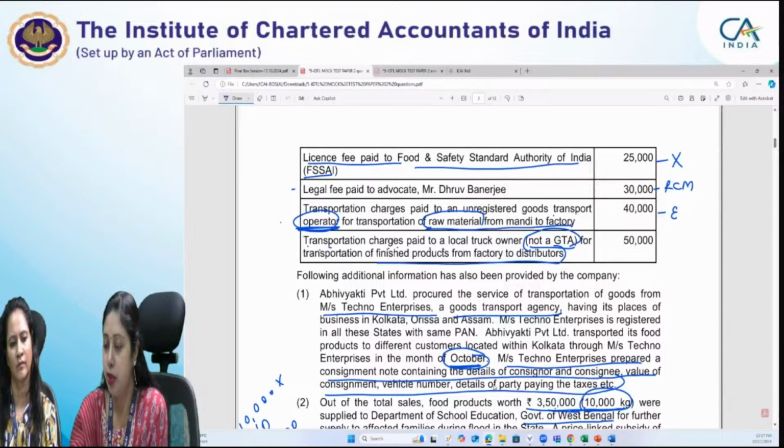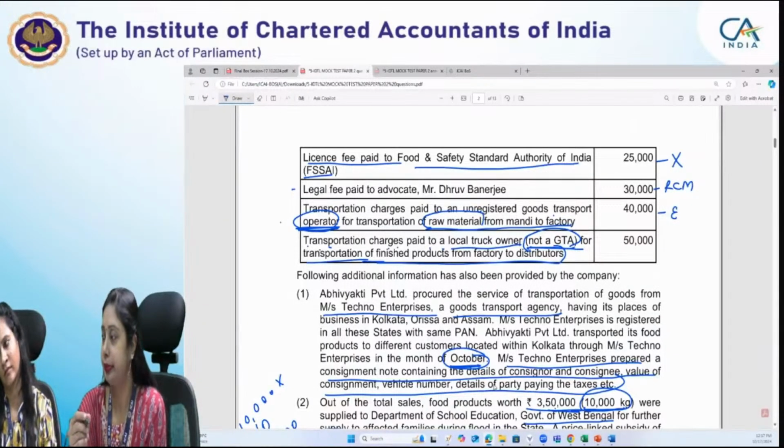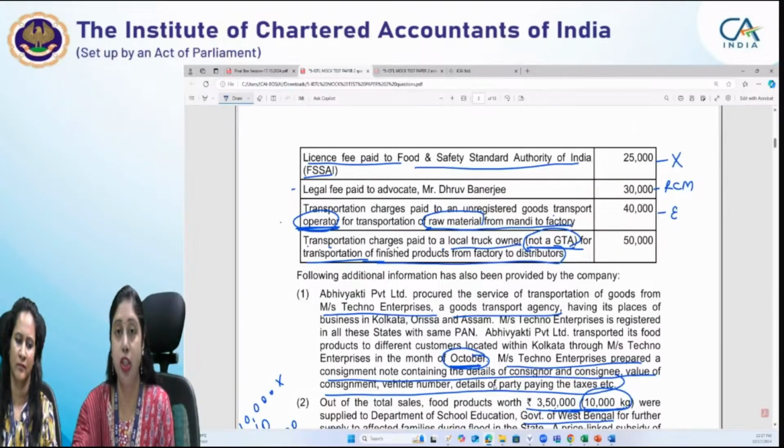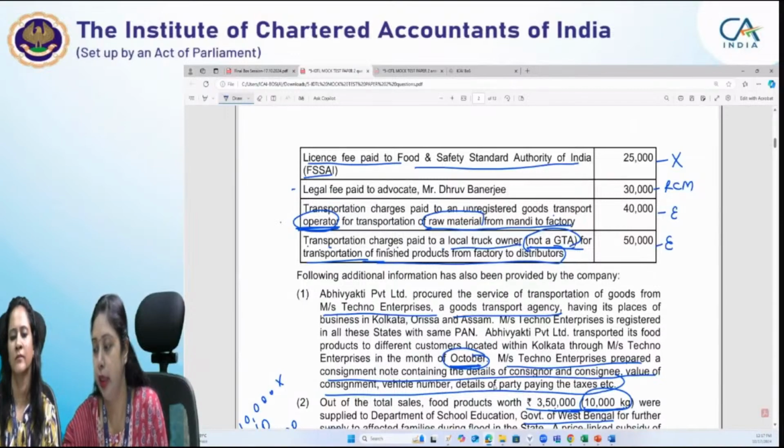Transportation charges paid to a local truck owner, not a GTA, for transportation of finished goods. Now here also the same provision will apply, that since it's a local truck owner, it's not a GTA, it is exempt and RCM will not be attracted.